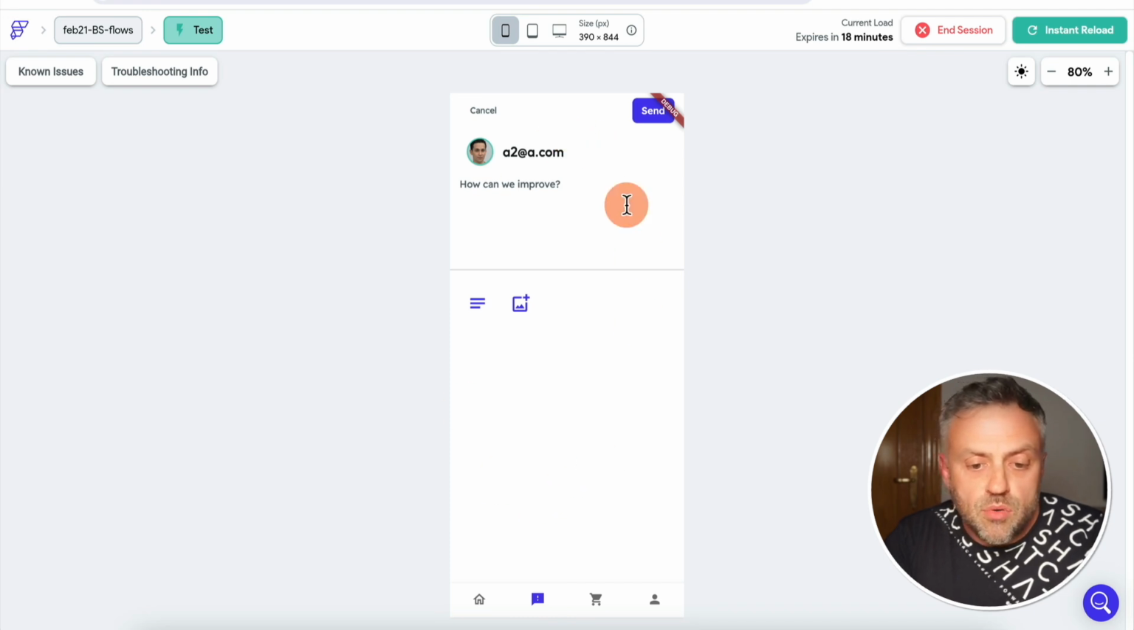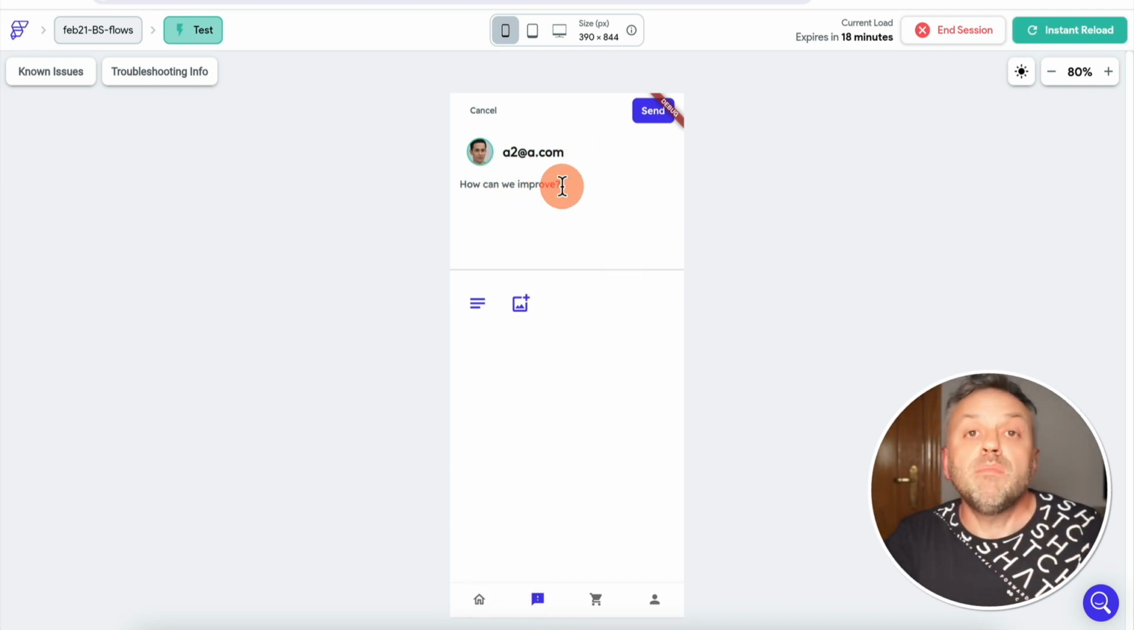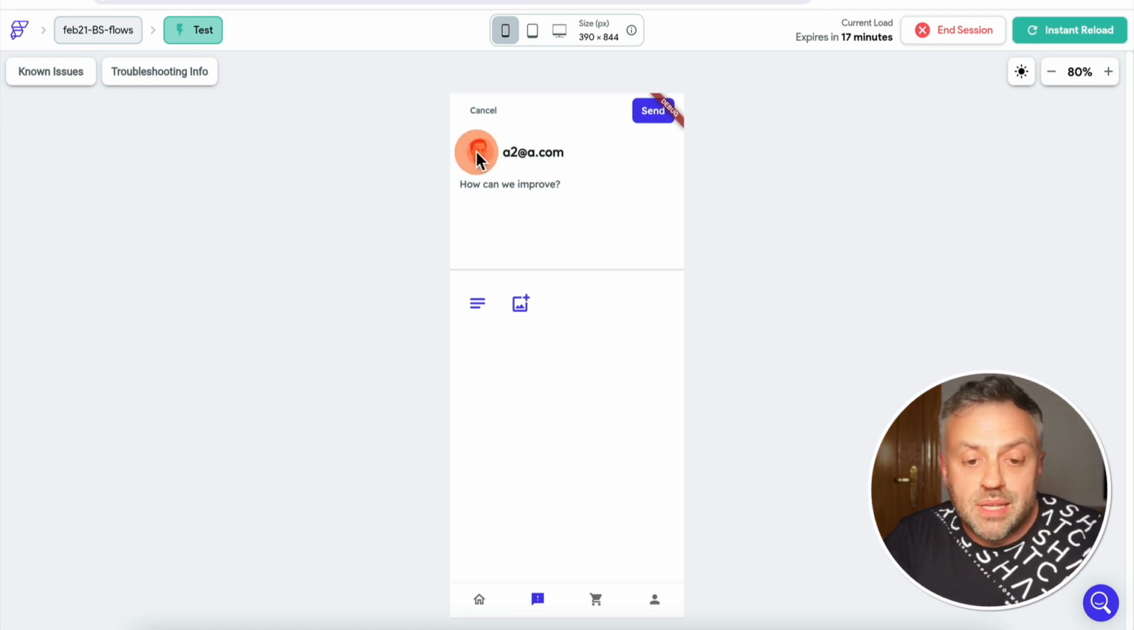Now, the next feature that I want to show you is user feedback. Here we are in this app. This is the second page, and we have a feedback form, okay? This is the user that I'm logged in as now. I can see my email here, my profile picture, and here it's asking us how can we improve.